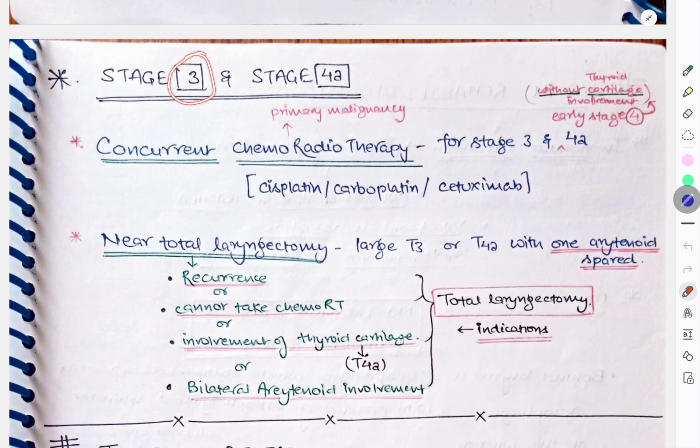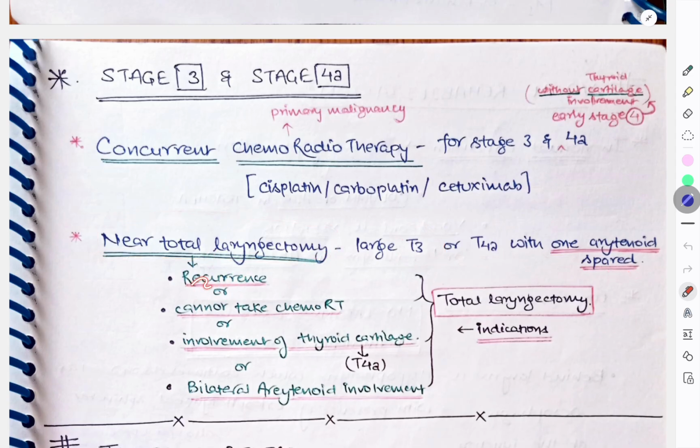In stage 3 and stage 4, we'll again go for concurrent chemoradiotherapy for stage 3 and stage 4, okay. In early stage 4, till the time thyroid cartilage is not involved, okay. So in chemoradiotherapy, we'll go for cisplatin, carboplatin and cetuximab. Then in large T3 or T4A with one arytenoid spared, we can go for near total laryngectomy.